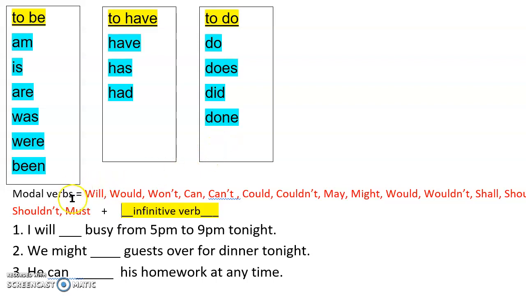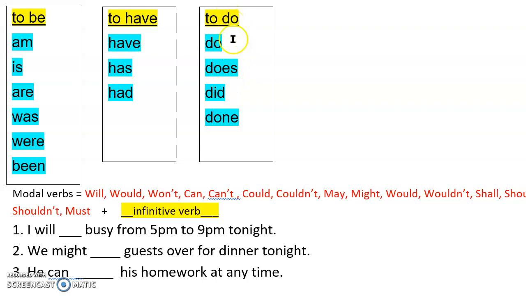Modal verbs are great, I think, because they're easy to use. You don't have to worry about all these blue verbs. All you need to do is remember what the infinitive verb is.